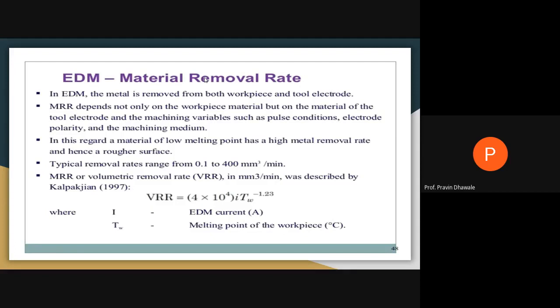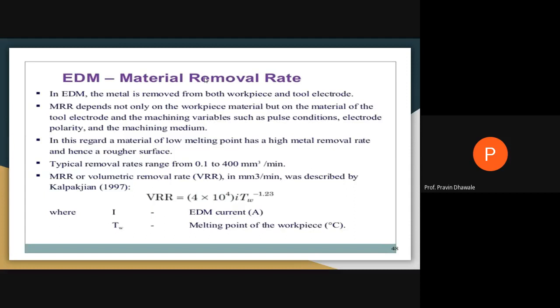In case of material removal rate, a material of low melting point will give a higher rate of material removal. The typical material removal rate will be ranging from 0.1 to 400 mm3 per minute.